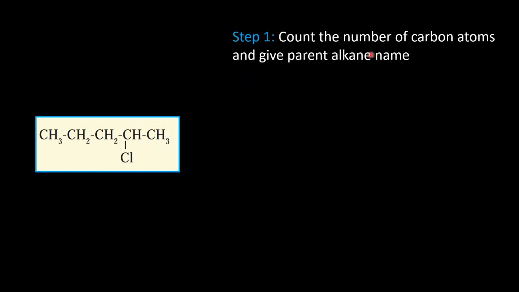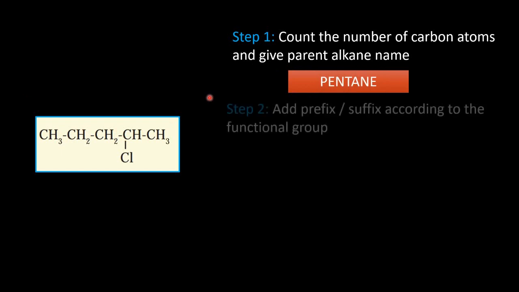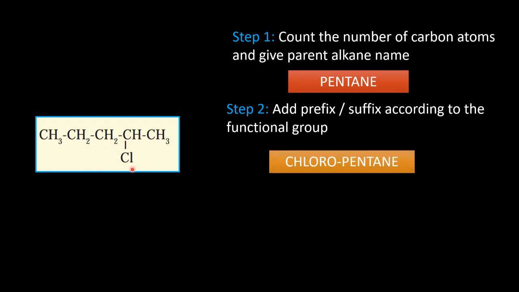Let us see one more example. So this is a 5-carbon compound. Let us see how we are going to name it. Step 1 is counting the number of carbon atoms and giving the parent alkane name. 1, 2, 3, 4, 5 carbon atoms are present here. So the name is pentane. And I have to add the prefix or suffix according to the functional group. Here I have a halogen, so it should be added as a prefix. So the name becomes chloropentane.